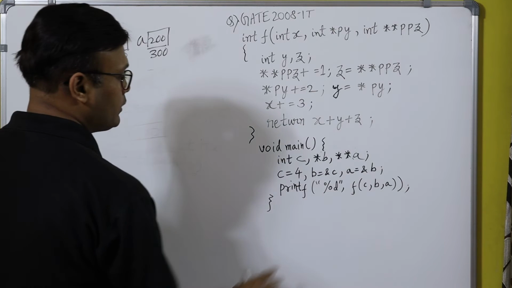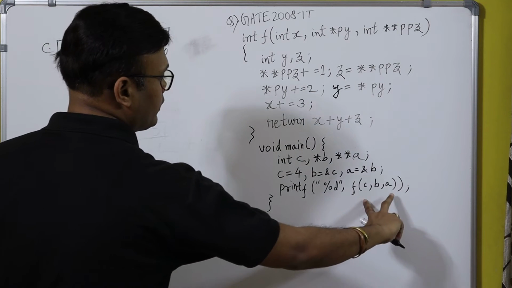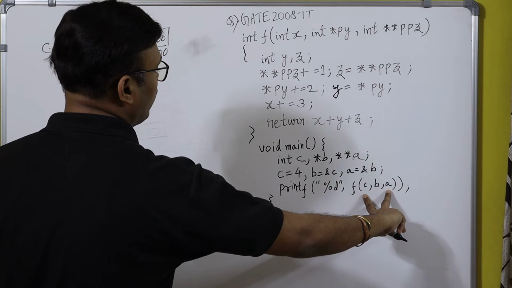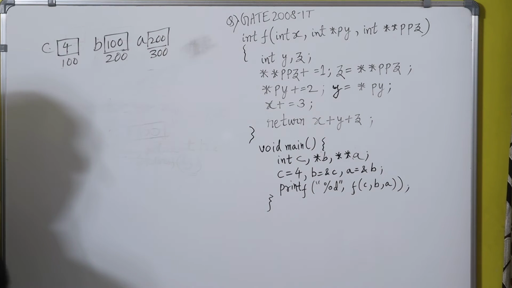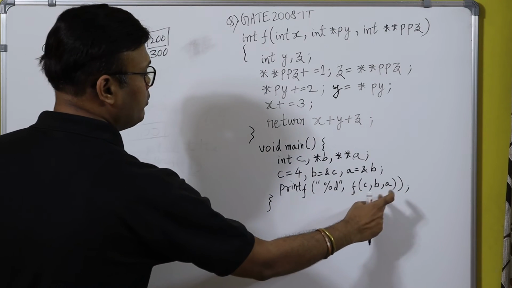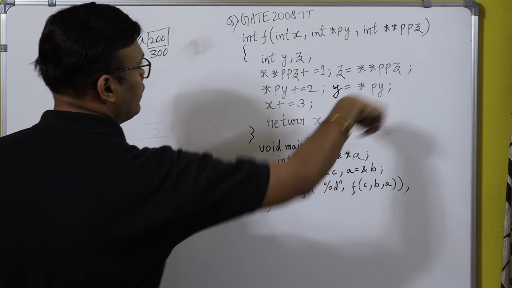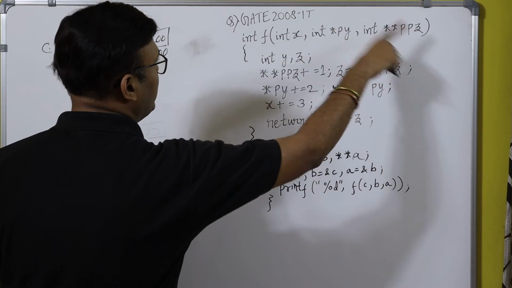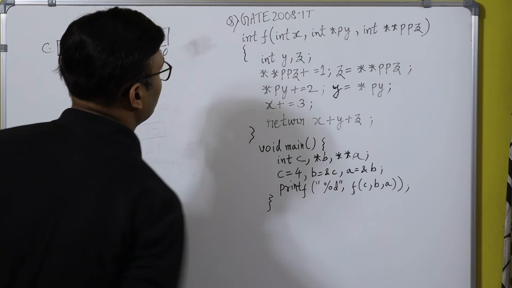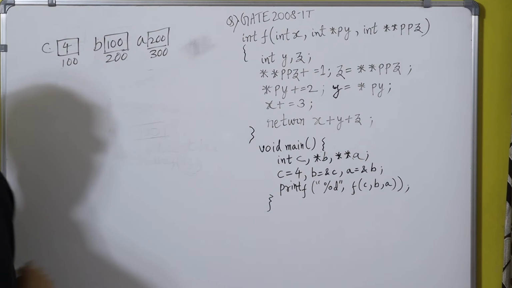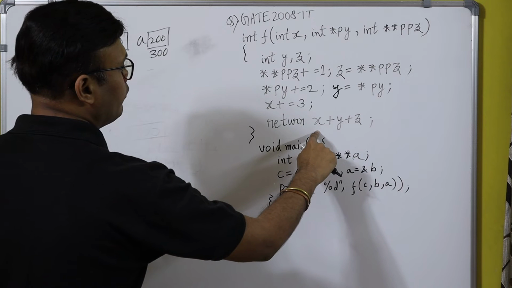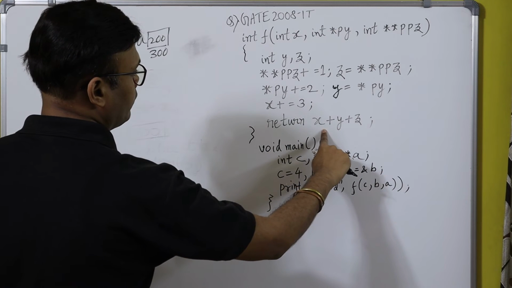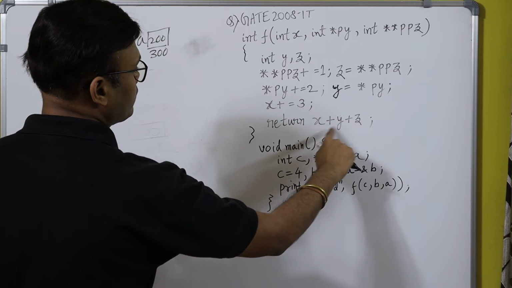After this, in the printf, this function has been called with C, B, A, and here this function has been defined as int f, because at the end we are returning integer type data, x plus y plus z.